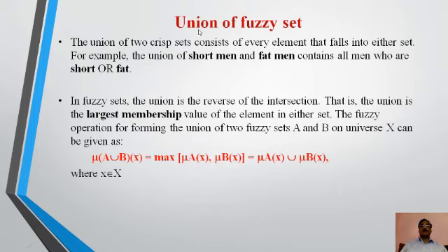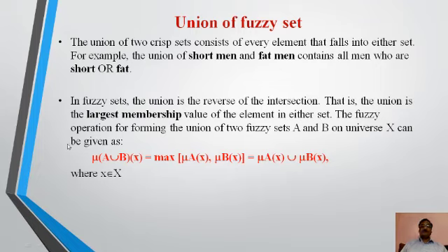Similarly, we can take union of fuzzy sets. A union of two crisp sets consists of every element that falls into either set. The union of short man and fat man contains all men who are short or fat. In fuzzy set, the union is the reverse of the intersection, that is, the union is the largest membership value of the element in either set.